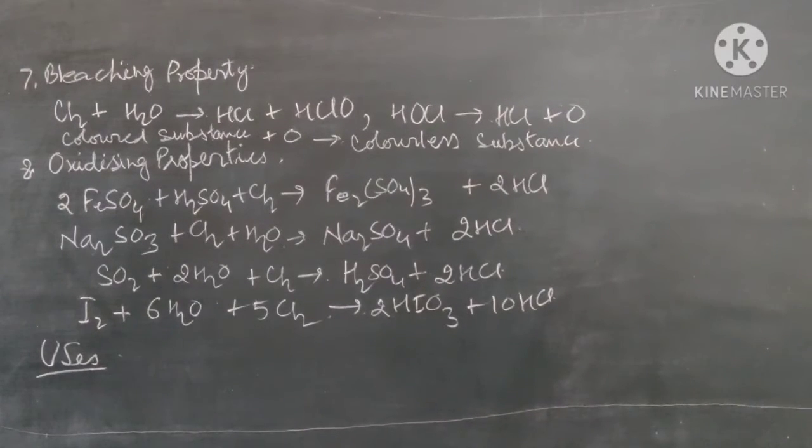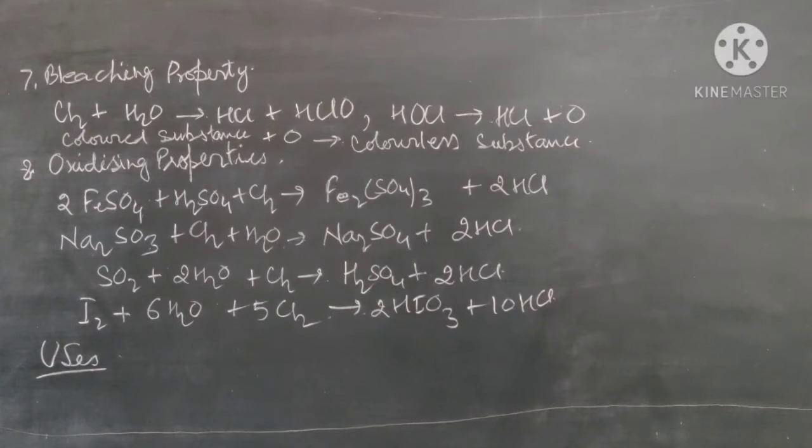It is also used in the manufacture of dyes. It is used in the manufacture of bleaching powder and some other compounds. Many organic compounds can be prepared. You know about dichloromethane, trichloromethane, chloroform. They are prepared by chlorine gas. So these are the uses of chlorine gas.